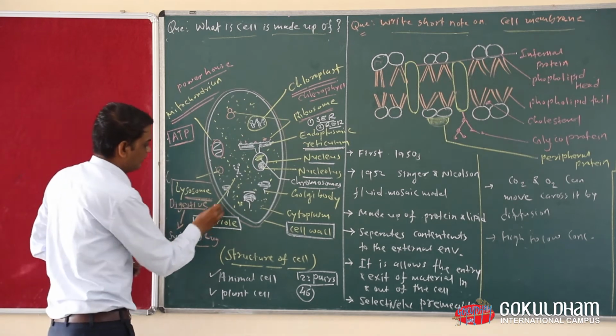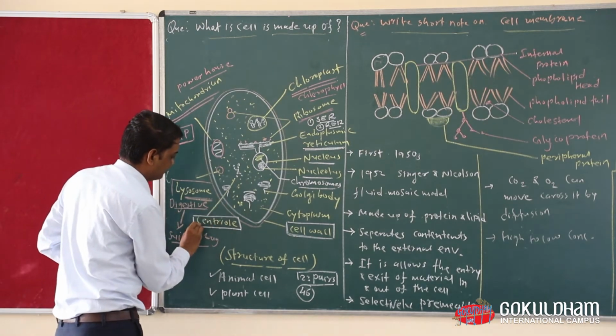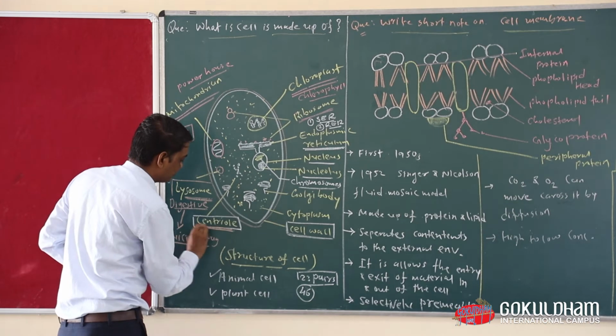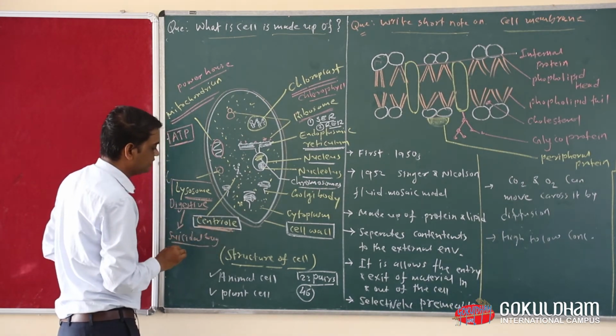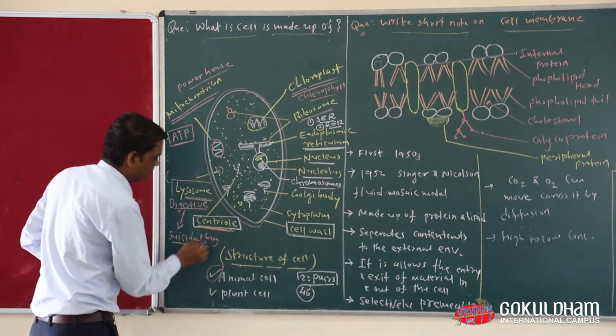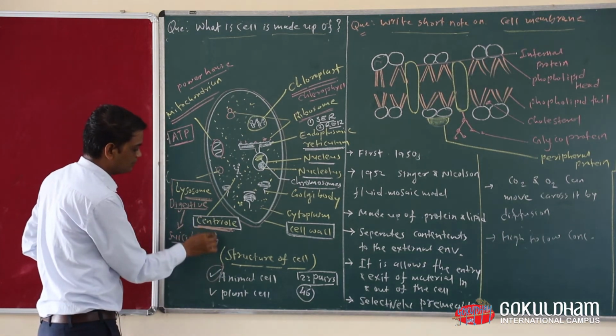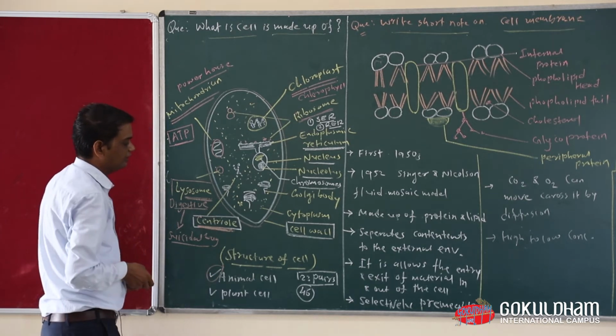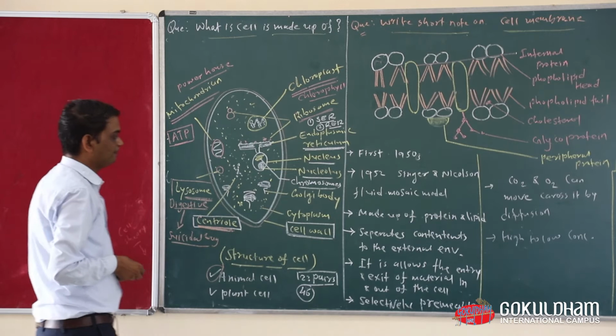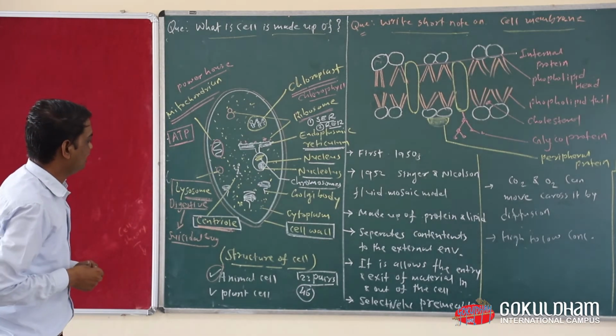Now the next organelle is the centriole. Everyone keep it in your mind, centriole is only observed in animal cells. We cannot find it in plant cells. Suppose you want to write the difference between plant cell and animal cell.